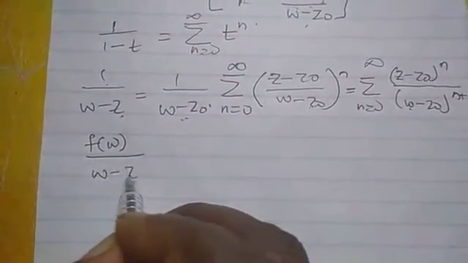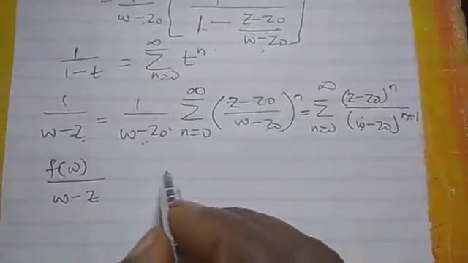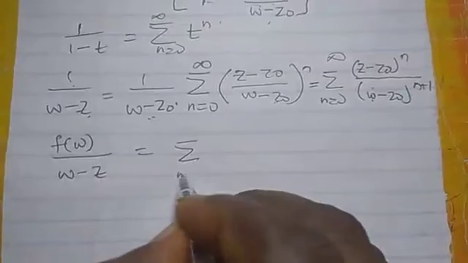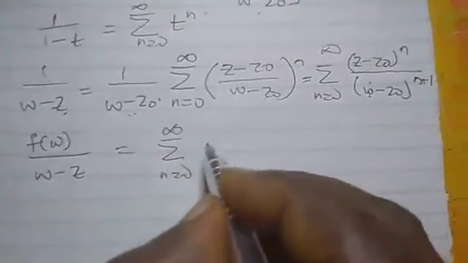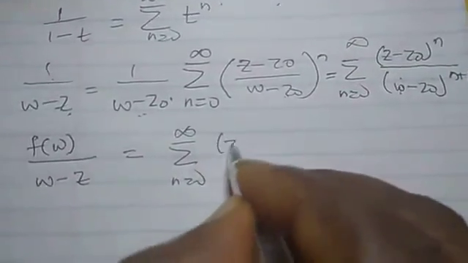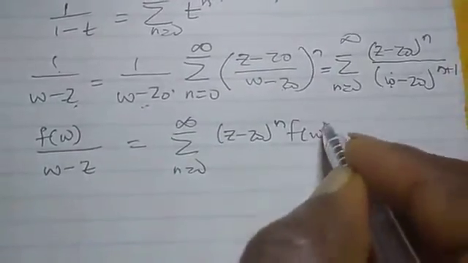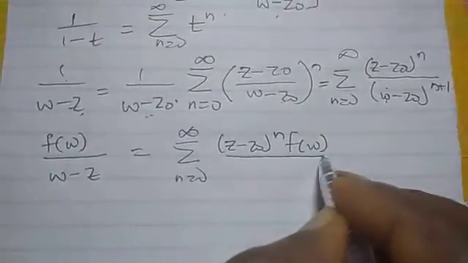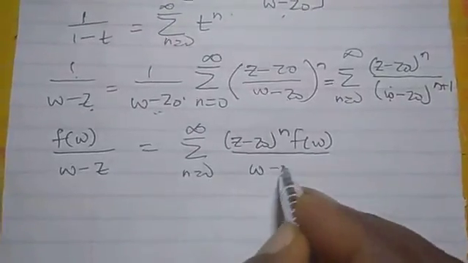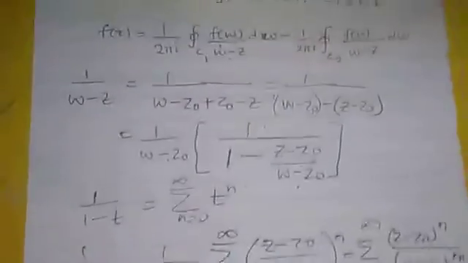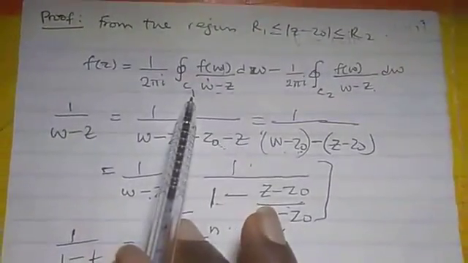So as we are putting it there, we have to put it here too. And that will become summation n runs from 0 to infinity, Z minus Z naught raised to power n, times f of W over W minus Z naught raised to power n plus 1. We are integrating on C1 first.